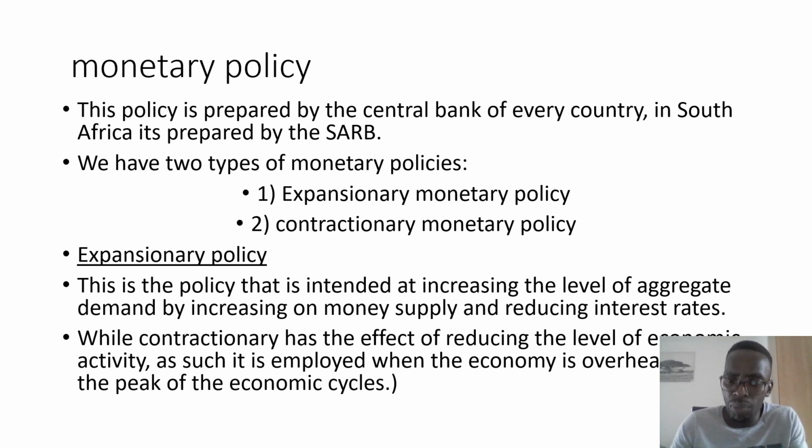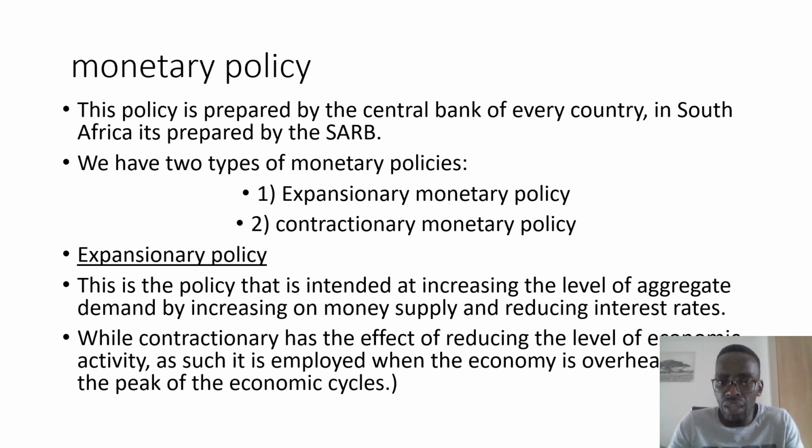If you would still recall from our previous topics of the business cycle, you would understand that when the business cycles are at their peak, then the South African Reserve Bank would intervene into the markets through the use of a contractionary policy. So we are saying a contractionary policy is a policy that is used to cool down or to dampen an overheated economy, whilst an expansionary policy generally has the role of trying to steer the economy from low levels of economic activity. In the case of a business cycle, we'd be talking about steering the economy from a trough into a recovery. That's the policy that will be used as an expansionary policy.